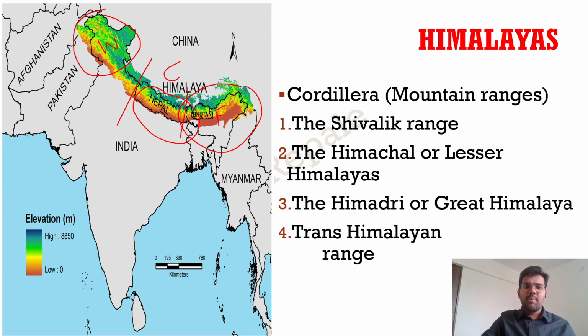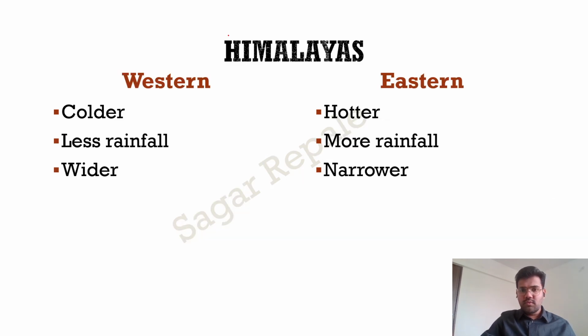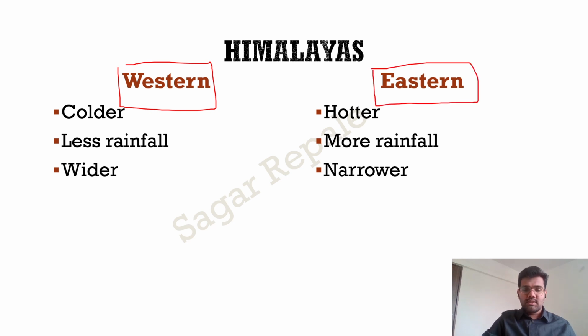So these are the basic divisions of Himalayas we saw from north to south. This is the division from north to south, and this is the division from east to west. Next, let us see some of the distinguishing features between Western Himalayas and Eastern Himalayas. So what are the features? This is basically a conceptual part, but UPSC can ask you which Himalaya is colder, which region is having more rainfall. So let us see one by one.